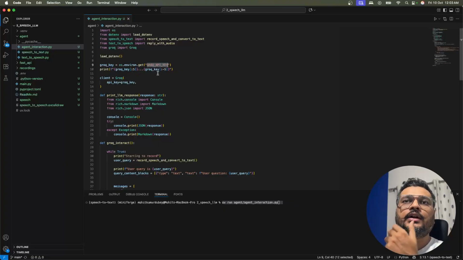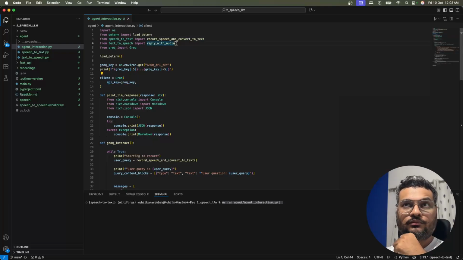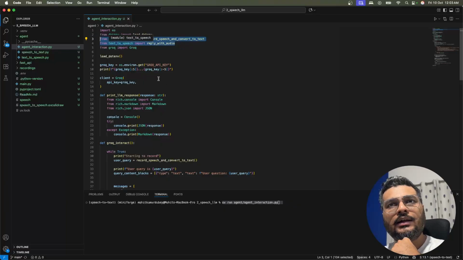After you have the Groq key there, you will be loading it using load environment, and then you will be creating a client for Groq, right? Apart from these, we are also importing a few functions. These are custom functions that I've created, and we will go to them and understand them.